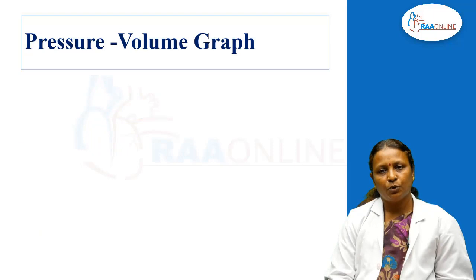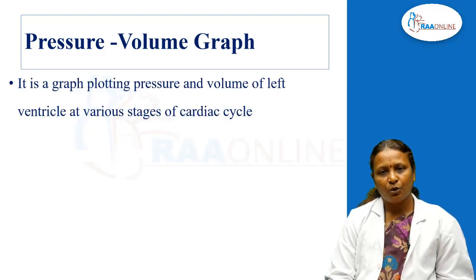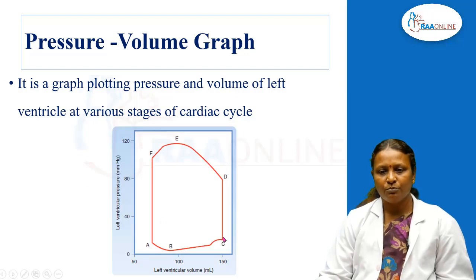What is a pressure volume graph or pressure volume loop? It is a graph plotting pressure and volume of the left ventricle at various stages of the cardiac cycle. So you have the volume changes in the x-axis and the pressure changes in the y-axis. You start with one segment, one complete cardiac cycle. All the pressure and volume changes that are happening are recorded in the pressure volume loop.